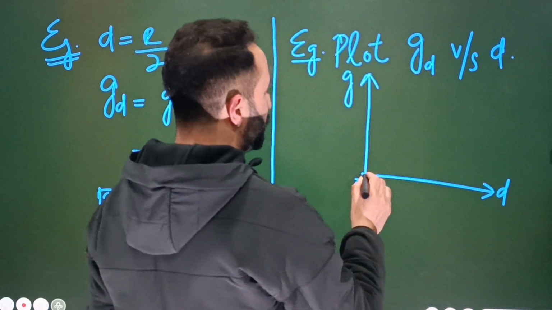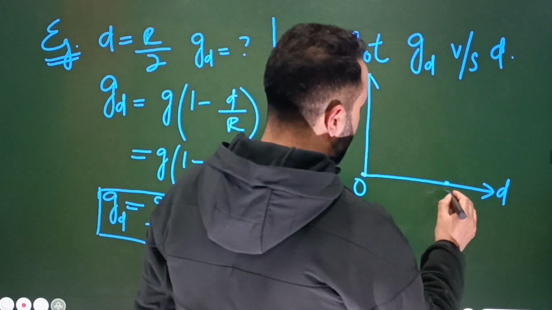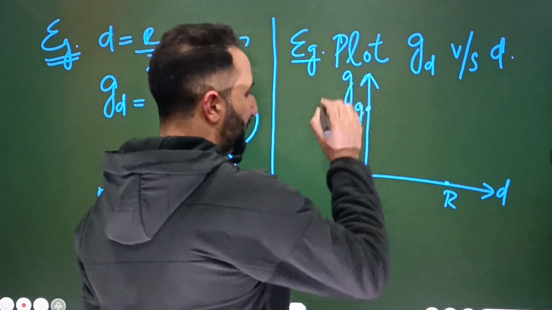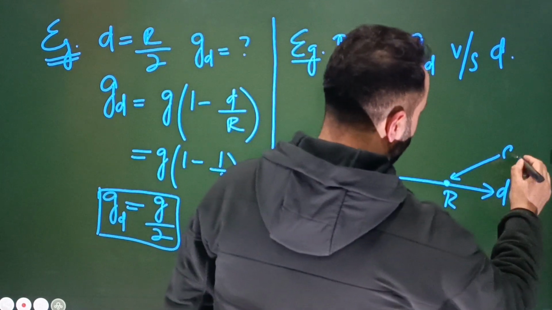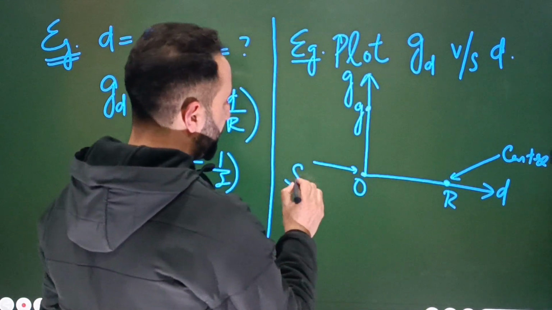When d is equal to 0, this is the surface. When d is equal to R, this is the center. On the surface, acceleration due to gravity is equal to g, which is maximum. At the center of Earth, it is 0.